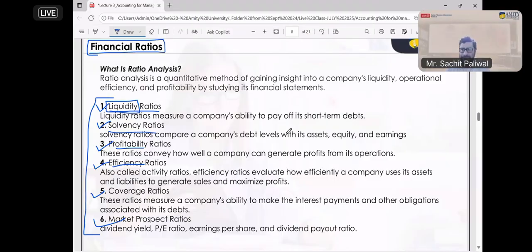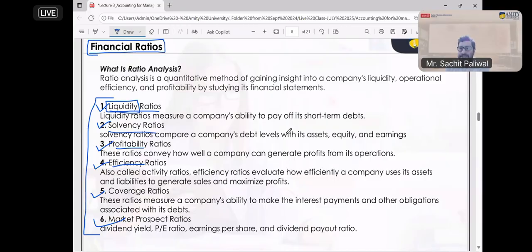Or ability to have cash. Okay, so suppose I say you have 100 crore rupees of property, a bungalow worth 100 crore, but in your bank account the amount is zero. So what is your liquidity? Your liquidity is zero. But overall you have property of 100 crore, so what is your net worth? Your net worth is 100 crore.